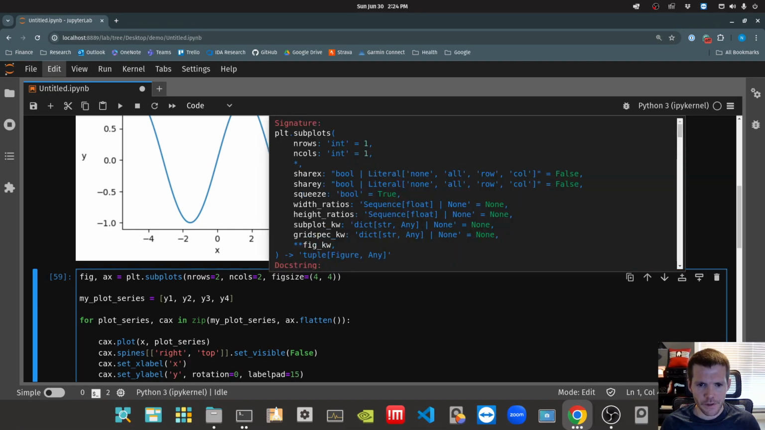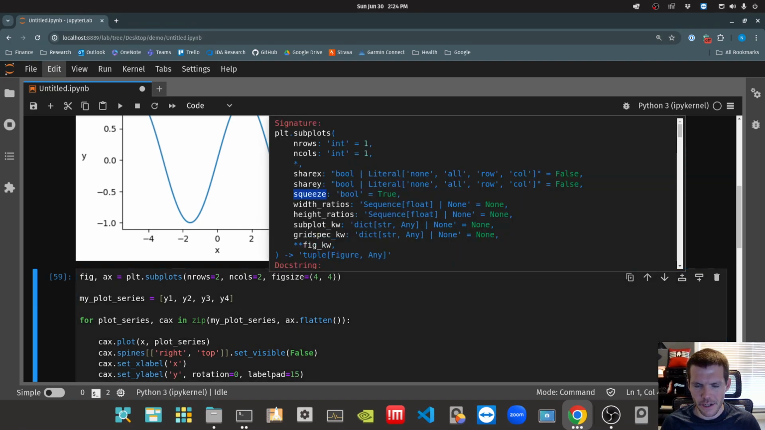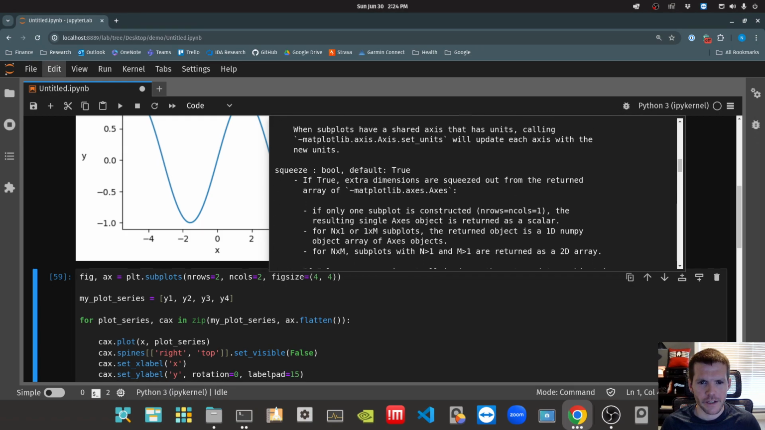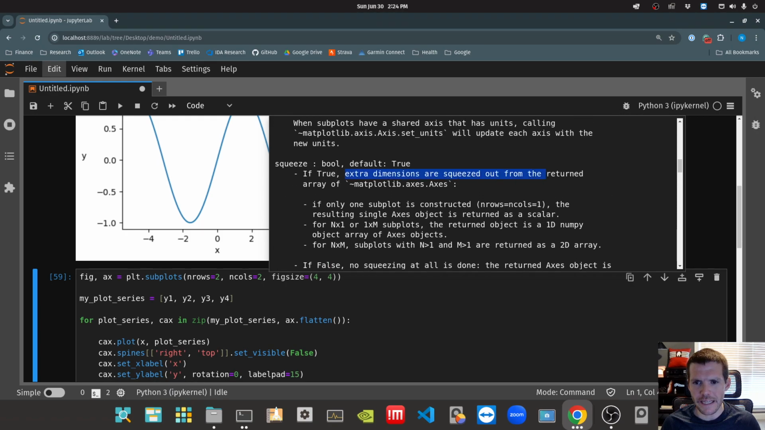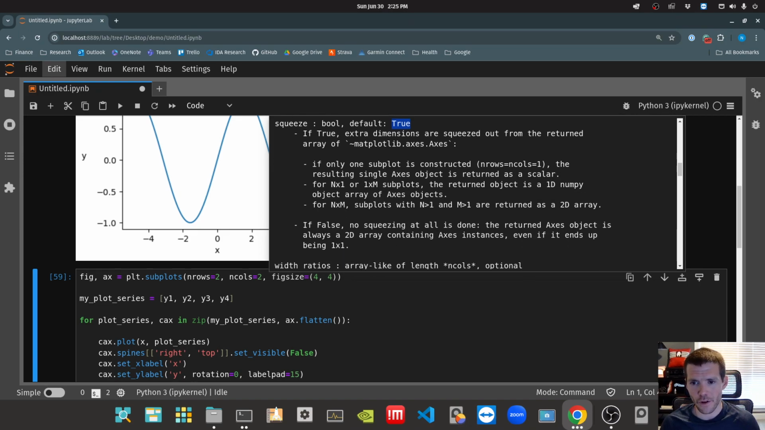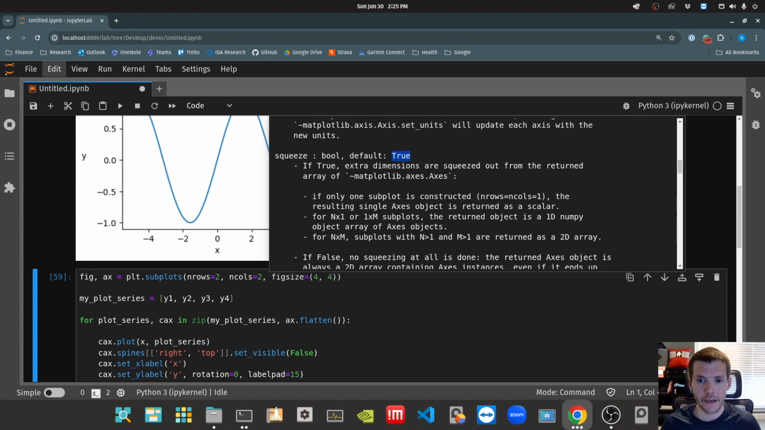And just to show you, if I look in subplots, the reason that this is occurring is because the default value for this squeeze parameter is set to true. If we were to look at this, let's see where they've got squeeze. So if it's true, it's squeezing out extra dimensions from the array. If only 1 subplot is constructed, the axis object is a scalar. Otherwise, if it's n by 1 or 1 by m, it's returning a 1-dimensional numpy array. Otherwise, it's returning 2D. So the reason it's doing this behavior is because that's true. You could set that to false, in which case it always gives you back a 2-dimensional array.